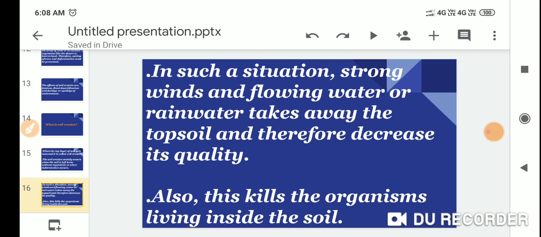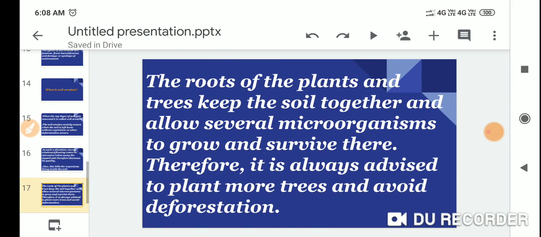Also, this kills the organisms living inside the soil. The roots of plants and trees keep the soil together and allow several microorganisms to grow and survive there.